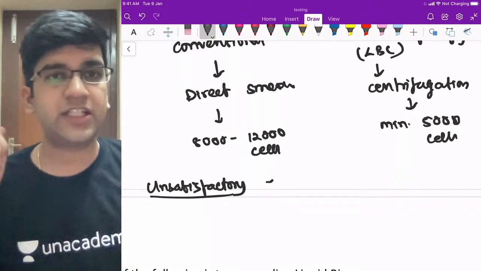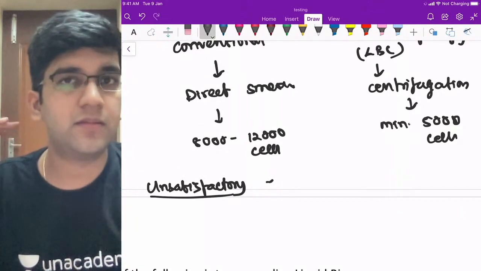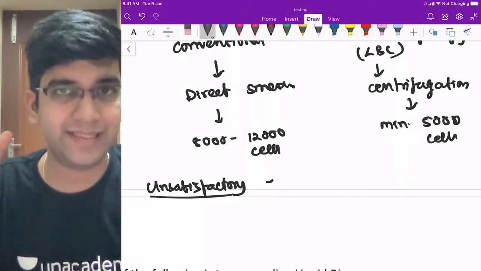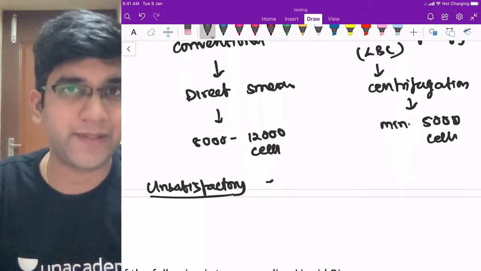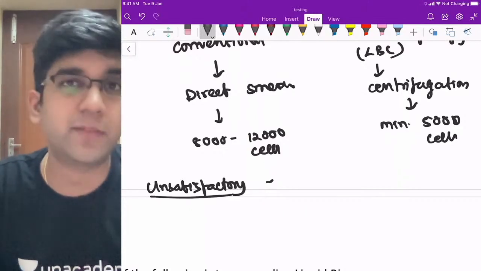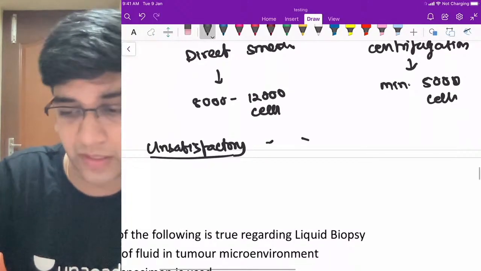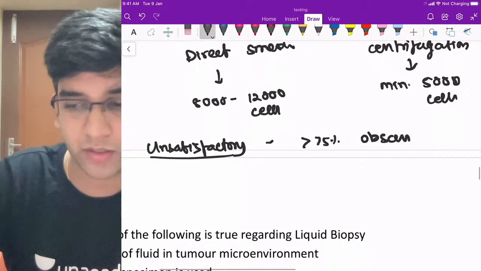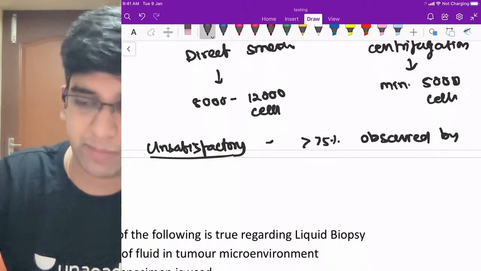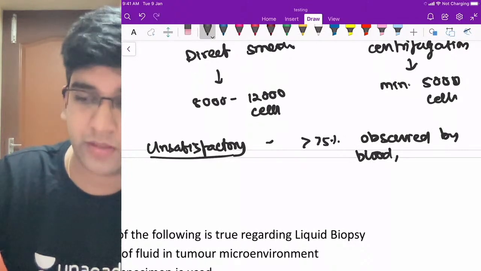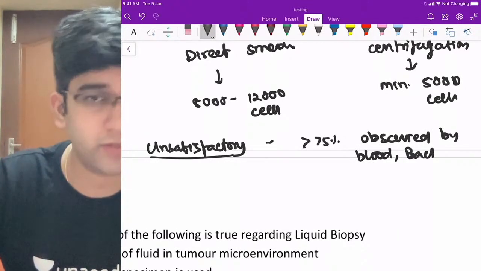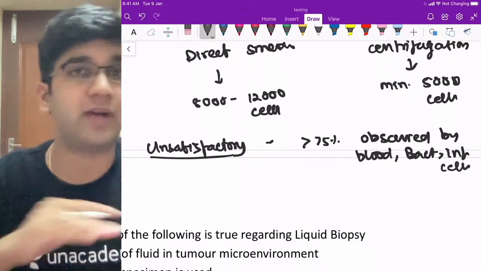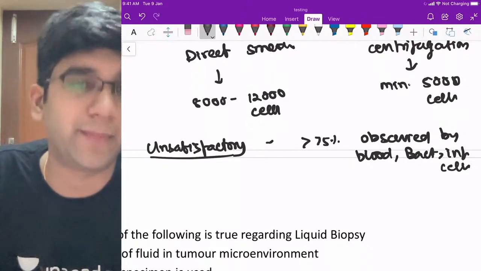If a cervical smear is completely full of inflammatory cells, I cannot comment on anything, or completely full of bacteria, right? Or blood, I cannot comment on anything. If a smear greater than 75% is obscured by blood, by bacteria, or your inflammatory cells, I cannot comment on that, right?